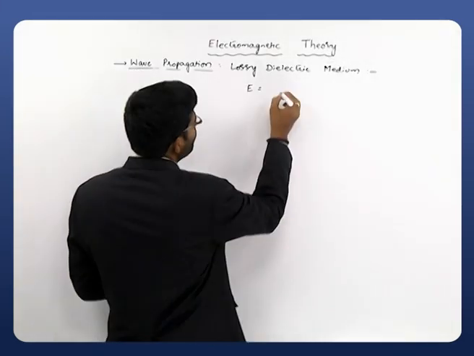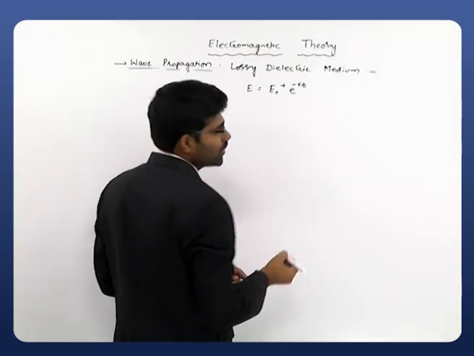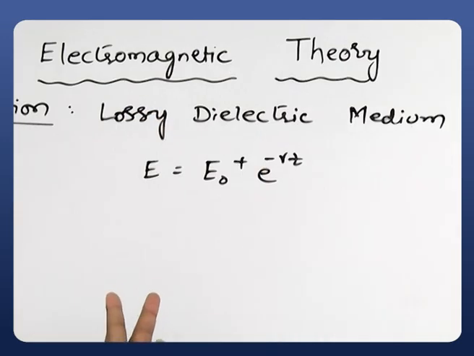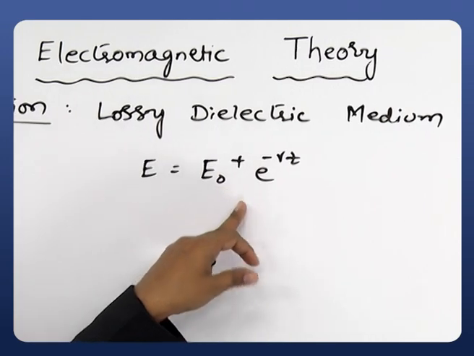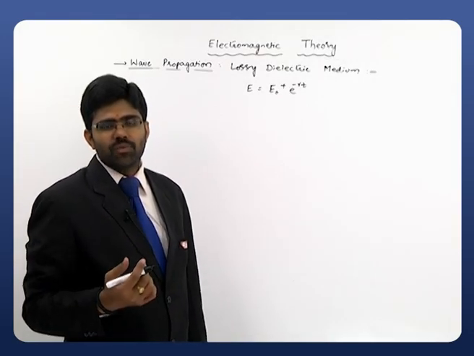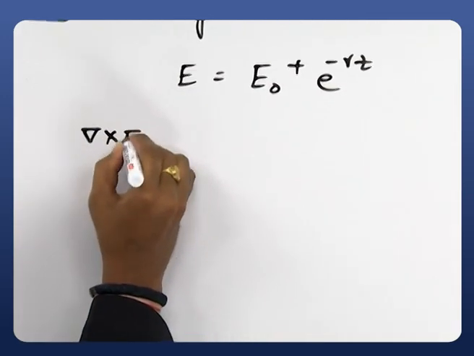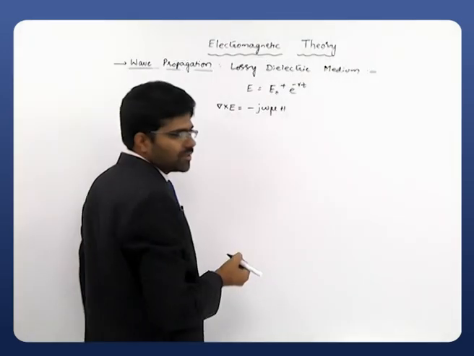E is simply E naught plus e power minus gamma z. Once again, for mathematical convenience, I suppressed the time factor here; E naught plus e power minus gamma z is E. Using this E, I have to derive the magnetic field. For that, let us take the Maxwell's equation, del cross E is equals to minus j omega mu H.